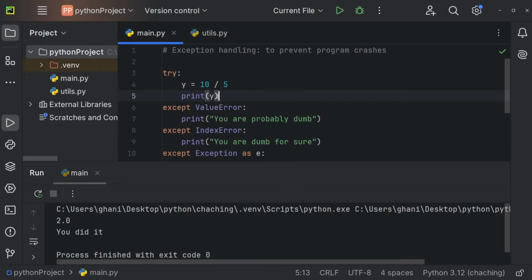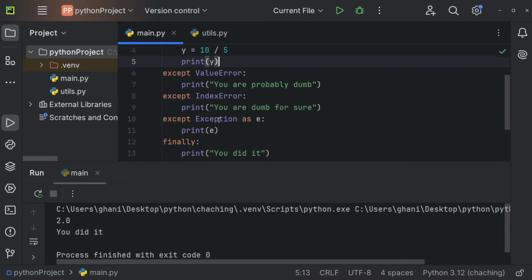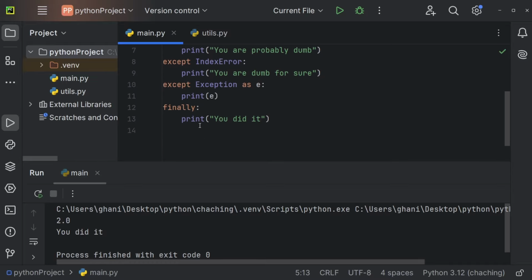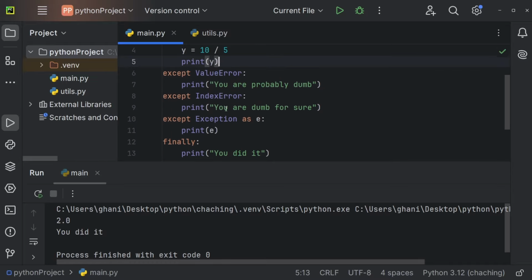To sum up, you put all of the code that you try to execute into the try block. You catch all of the exceptions, either by name or as a general exception, in the except blocks. And you can add a finally block if you want to do something no matter the outcome, so no matter whether you get an exception or it works.